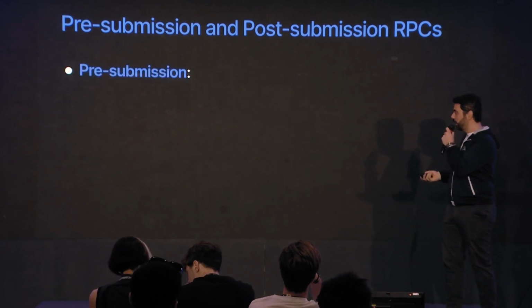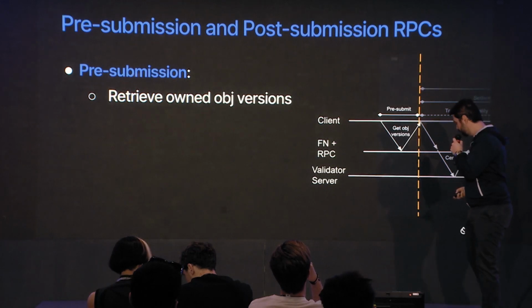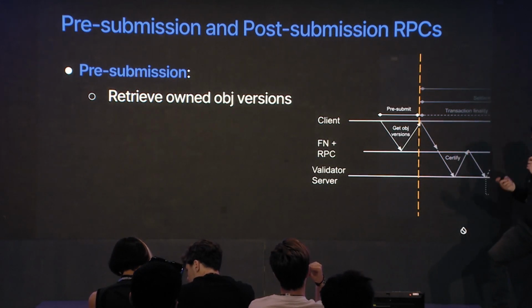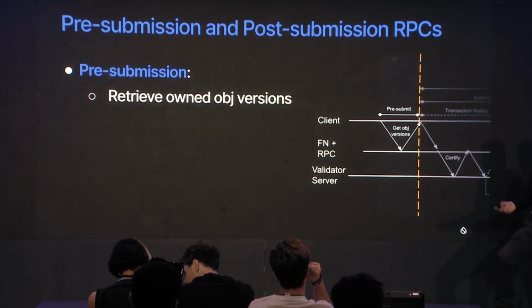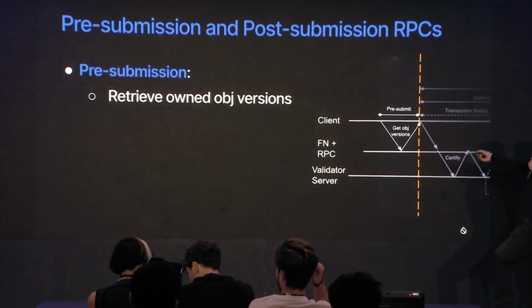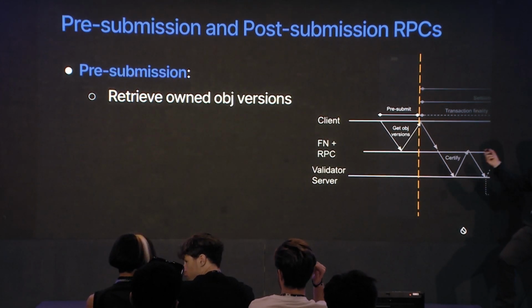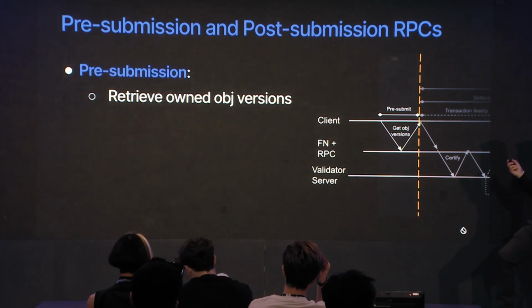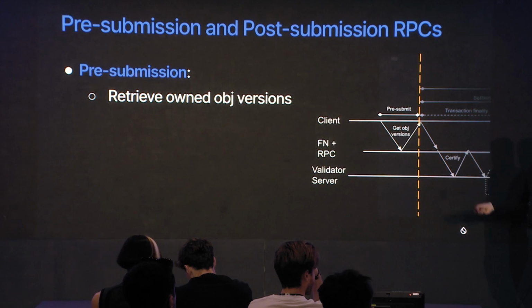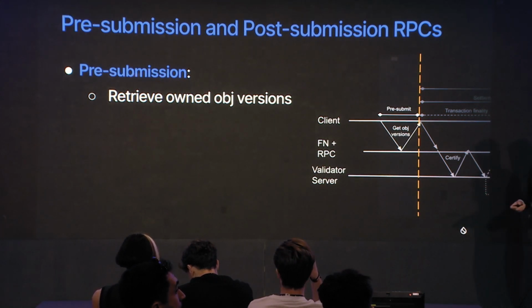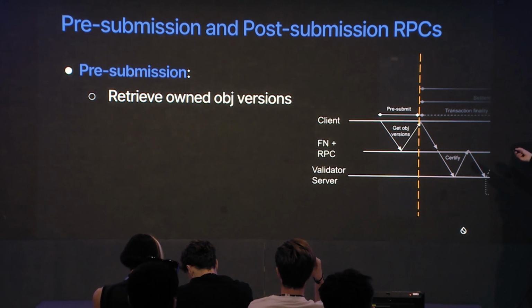More specifically, many applications, before they are able to initiate a new transaction, first need to get the latest versions of the objects and then initiate their transaction. From a system perspective, what does that mean? It means an additional RTT from the user app to the full node, to the RPC, and back with the information that is needed. So that's an additional source of latency.